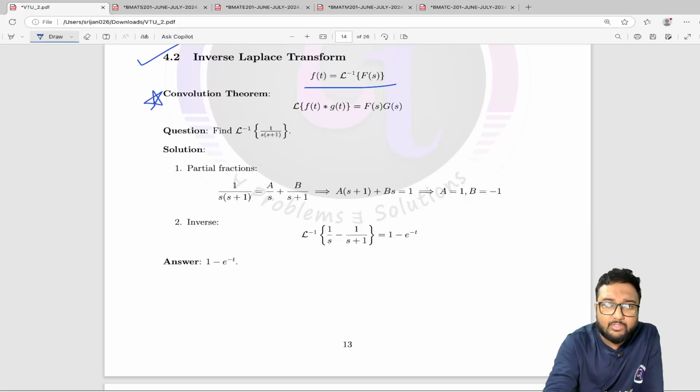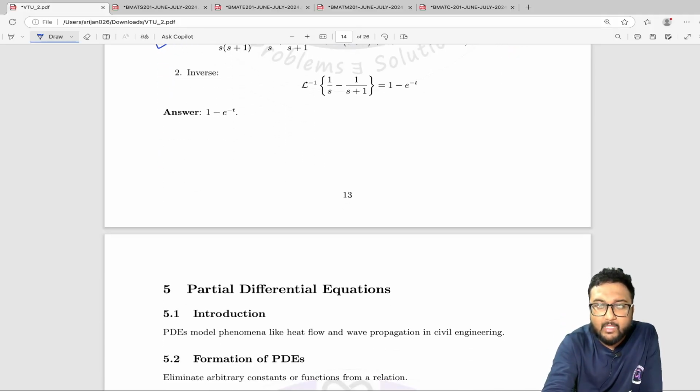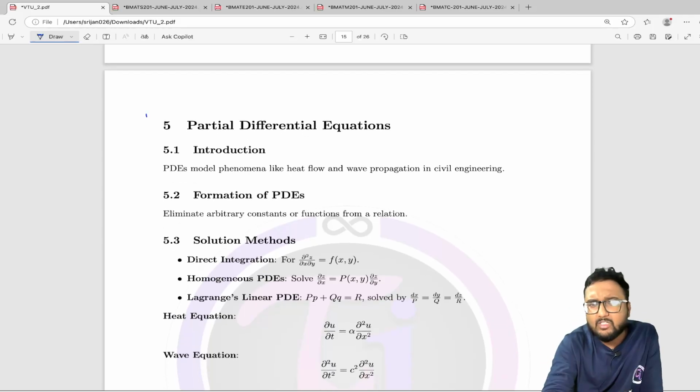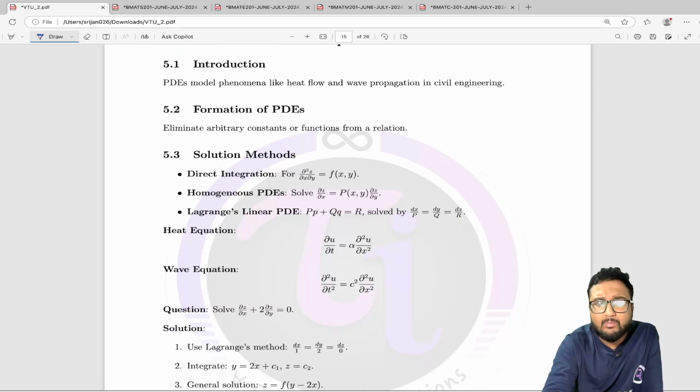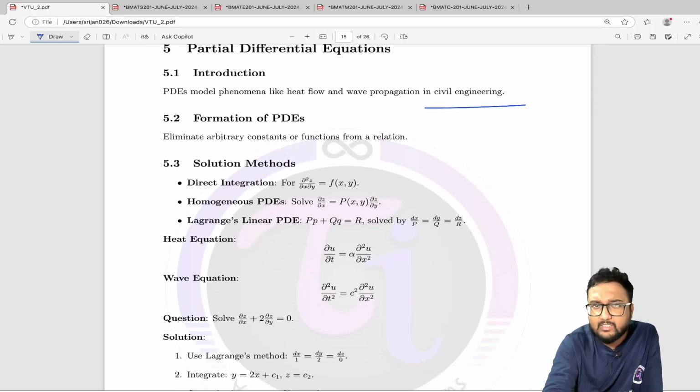And I have kept one question here from convolution theorem, and you can solve questions as well from your previous year question paper, but very important, very important convolution theorem, okay. Next we have PDE, partial differential equation. Again, this is not for all the streams, some particular streams it is there. And from PDE you need to remember, for civil engineering it is there in the syllabus.